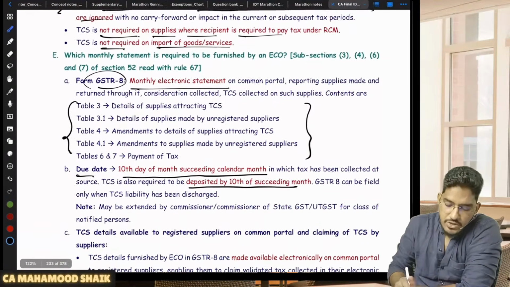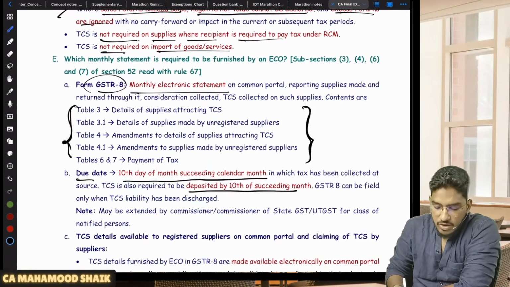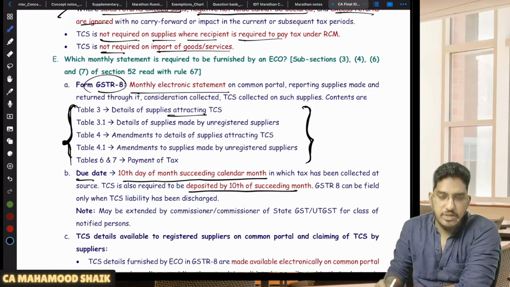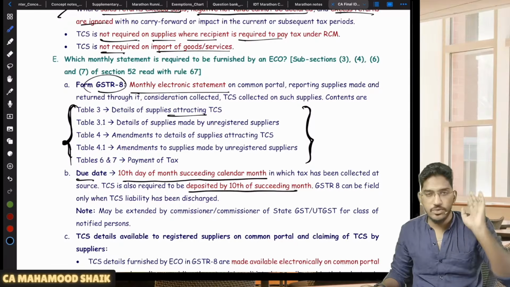In GSTR 8, many details you are required to fill. You don't have anything to be reported in any of the tables. Not that you are not required to collect any TCS, you are not having anything to report in any of these tables. Then you need not file the GSTR 8 at all. Even nil you are not required to file.